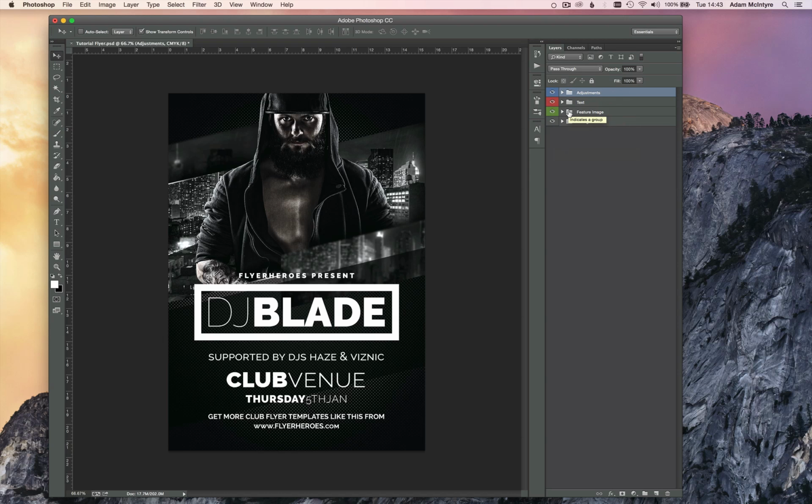And then just to add a little bit more sparkle to the image, remember this light that we made before, this light layer in the feature image folder, just go grab one of those, duplicate it, drag it out on top. And yeah, I just move it around. I'm going to overlay one on the image there. Put one down here. I'm just going to keep duplicating these and add them around so it looks like specks of light are flashing across the page.